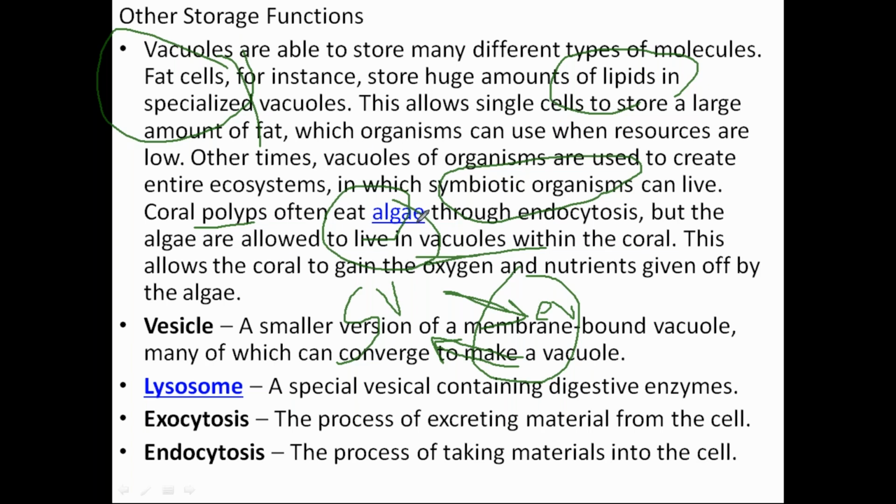The algae has a photosynthetic behavior, so algae will photosynthesize and produce food for the polyps, and the polyps protect the algae in the form of vacuoles. So in the symbiotic organism also, there is a function of the vacuole. They are storing whatever endocytosed material it is. Here it is the algae, and the algae contributes oxygen and nutrients to the coral, and the coral contributes protection to the algae. Fine.